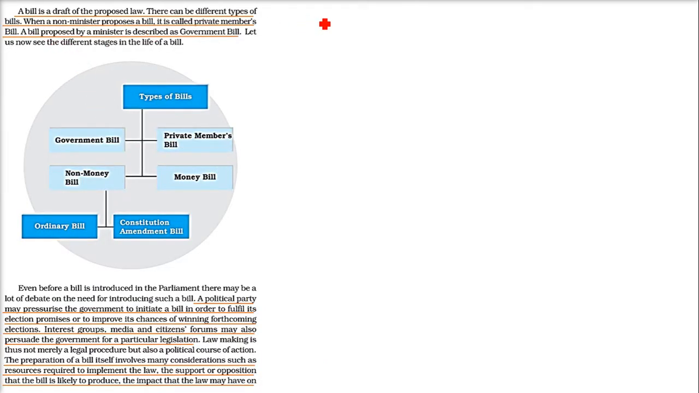So what is a bill? A bill is what is going to be a law. You can say it is the previous form of a law. A bill is a draft of the proposed law. There can be different types of bills. What are the types of bills? It can be a government bill presented by a minister. It can be a private member bill, presented by any member of Parliament.